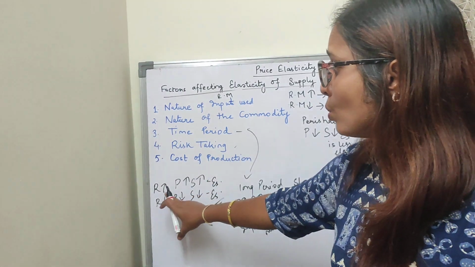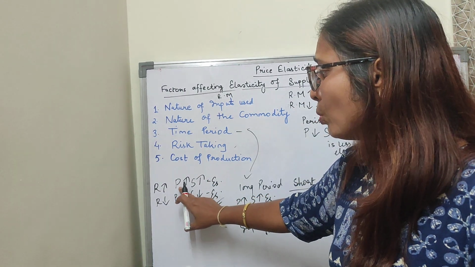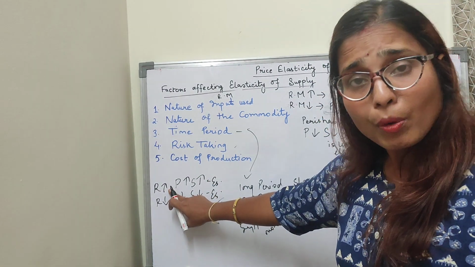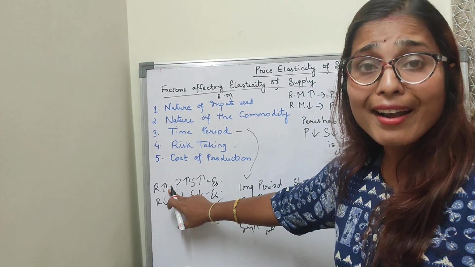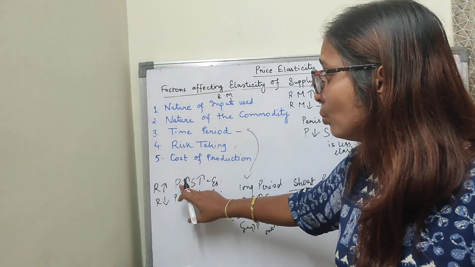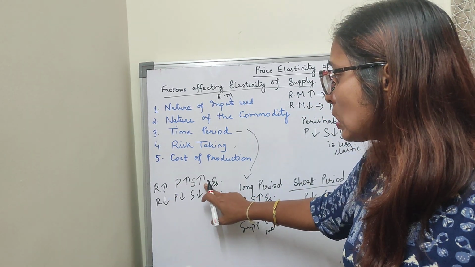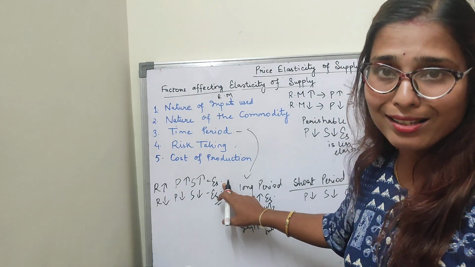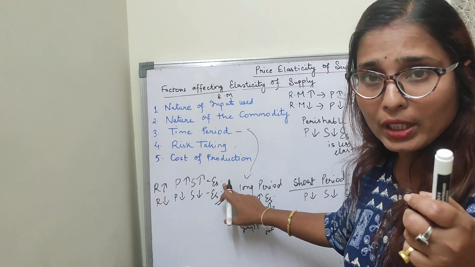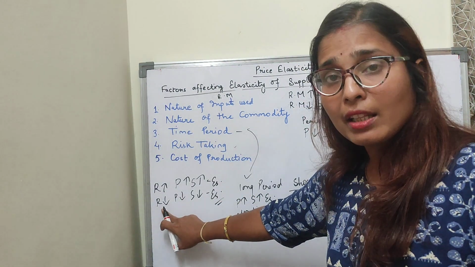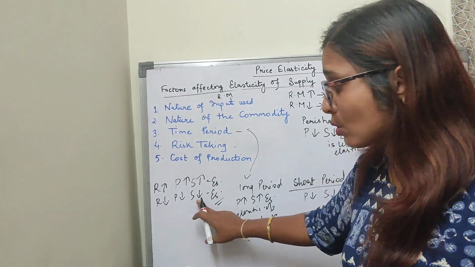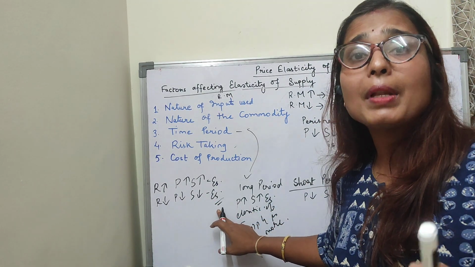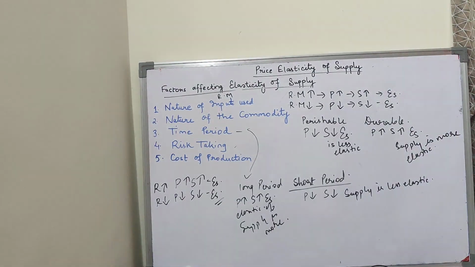If in this case you are taking the risk, production will be more because you have invested for producing the commodity, as you have taken the risk for producing the higher output. So when you are doing the more production, supply also increases, thereby supply is more elastic in nature. Here if you are not taking the risk, risk is less, production is less, thereby supply is also less. So that means we can say that supply is less elastic. Clear, children?